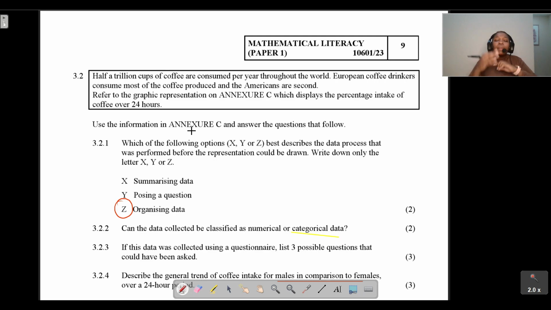So when thinking about whether this data is continuous or discrete, we just need to look at the purpose of doing this research, and it was to determine how many people drink coffee. In that case, this is definitely discrete data, because discrete data represents whole numbers, whole values. We can't have 1.5 people drinking coffee, so in this case it is definitely discrete data.